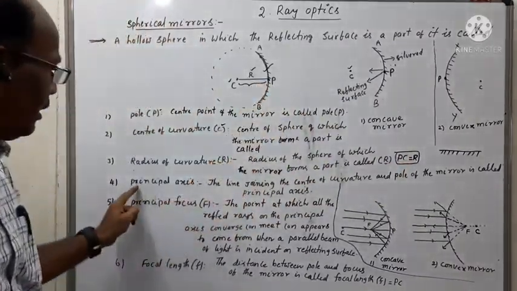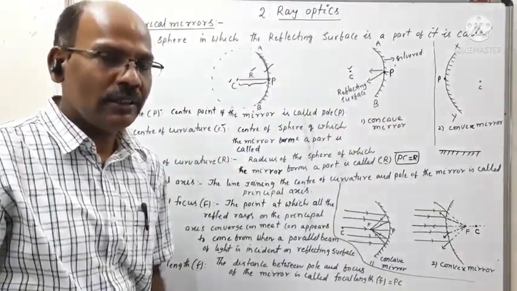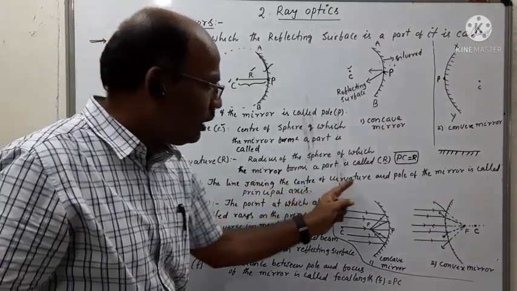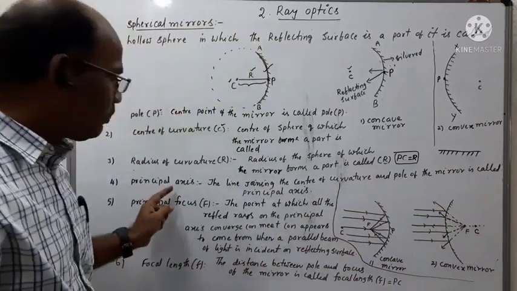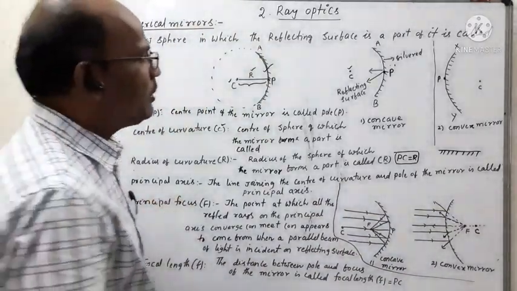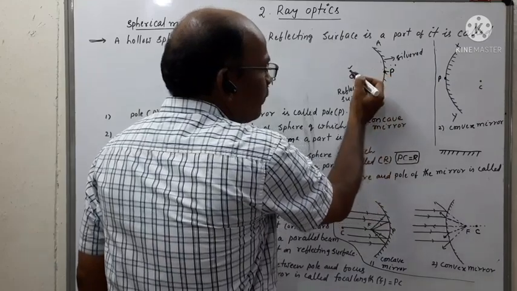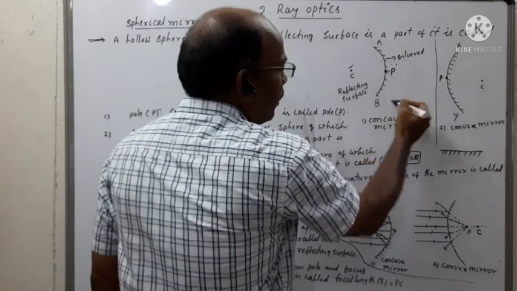And the next one is principal axis. What is principal axis? The straight line passing through the center of curvature and the pole of the mirror is called the principal axis. Here we are observing that this is the center of the given concave mirror, and P is the pole of the mirror.